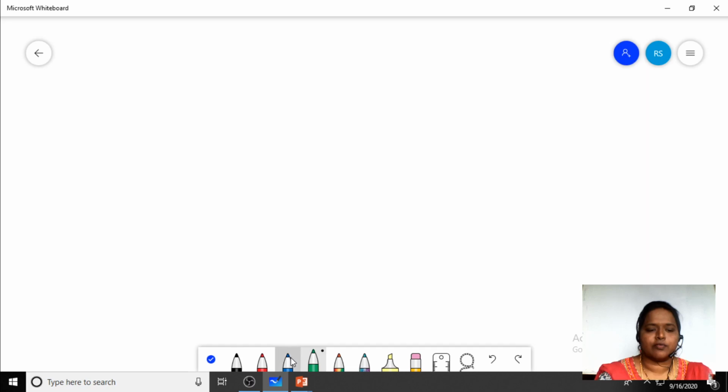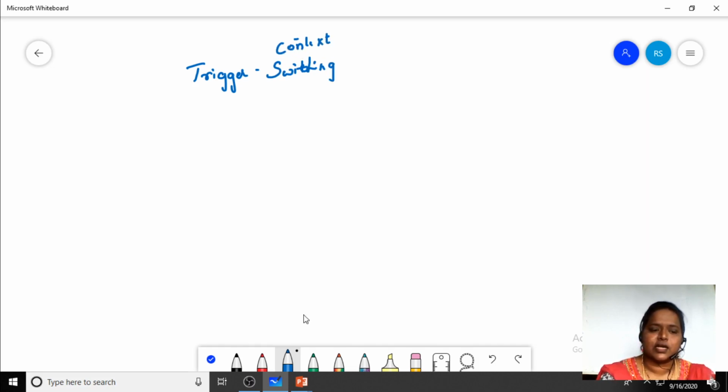So at what times are we going to trigger this context switching? We have 3 ways, 3 times we are going to context switch.